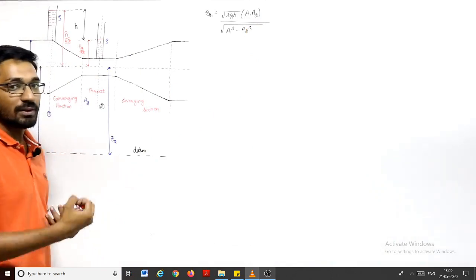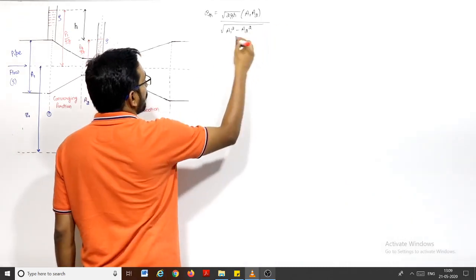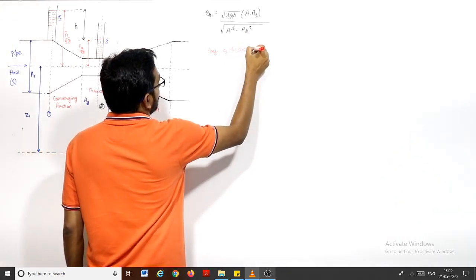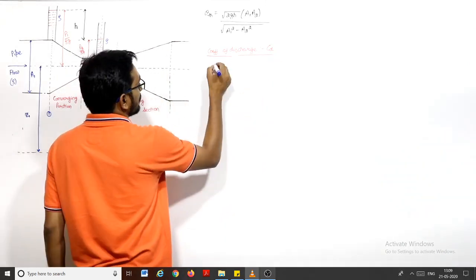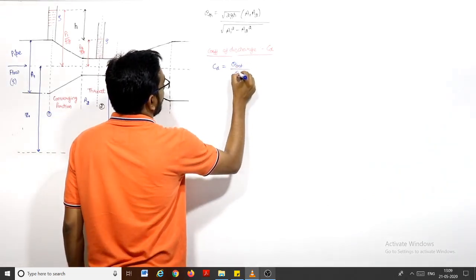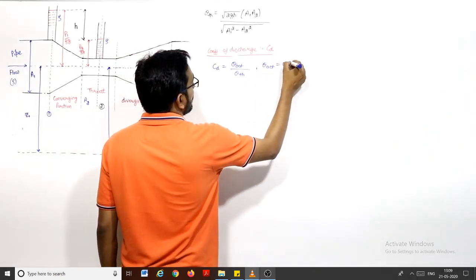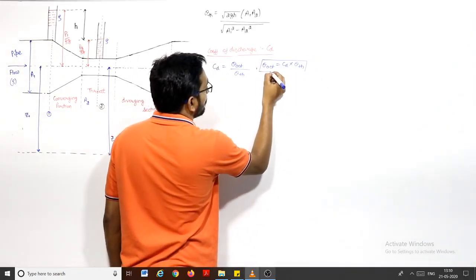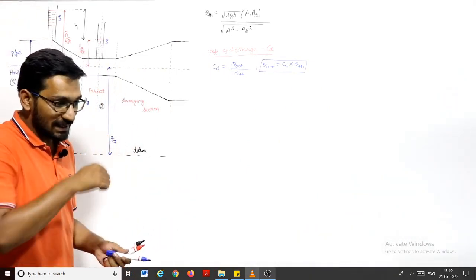So if we want to calculate the actual discharge, there is a constant, or you can say coefficient of discharge, denoted with the letter CD. Coefficient of discharge is termed as the ratio of actual discharge upon theoretical discharge. So CD will be given in the question, so you can write that actual discharge will be equal to CD into theoretical discharge, right? The value of CD will depend upon the venturimeter and its parameters. So it is given in the question.